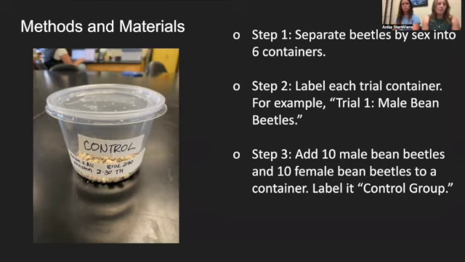Then, in order to set up the control group, like seen in the picture here, we decided to add 10 male bean beetles and 10 female bean beetles to a container and label it as the control group. The control group was really important because it allowed us to compare the other trials' data against the control group to see the differences in the metabolic rate with each sex singled out.